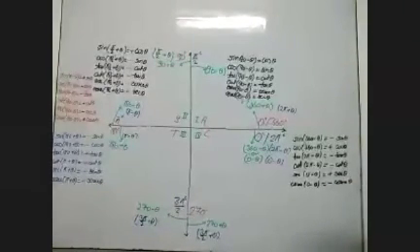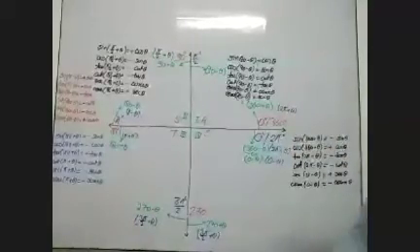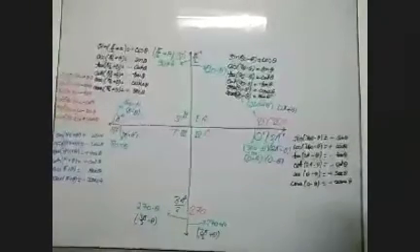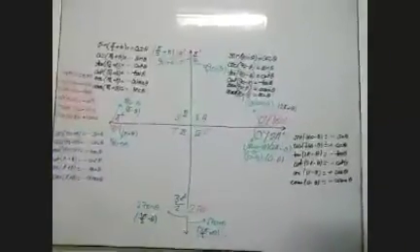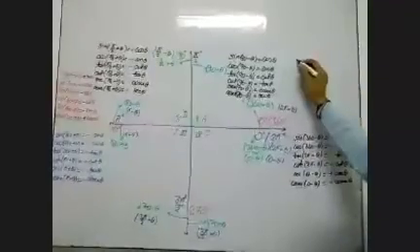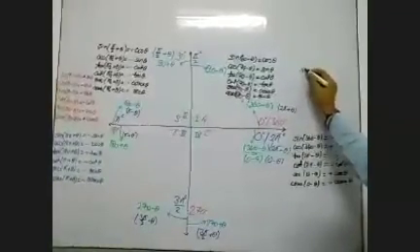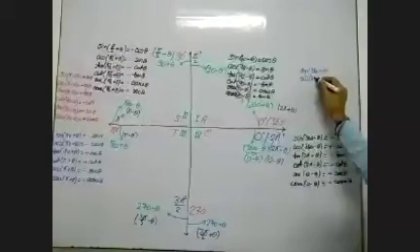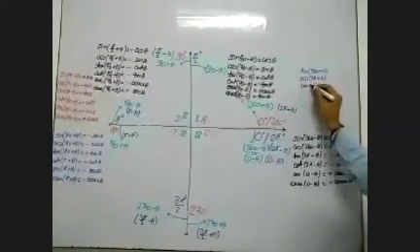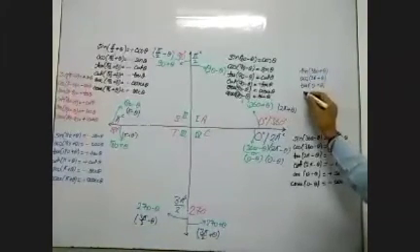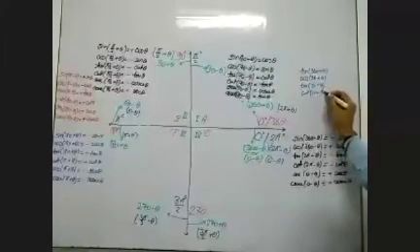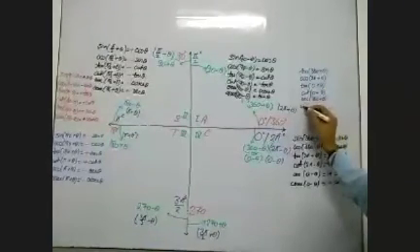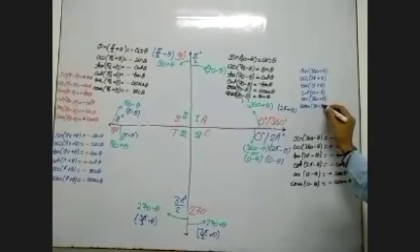So likewise, we used to go. If we want to write for the first quadrant, that is sine 360 plus theta, cos 2π plus theta, tan 0 plus theta, cot 0 plus theta, sec 360 plus theta and cosec 2π plus theta.